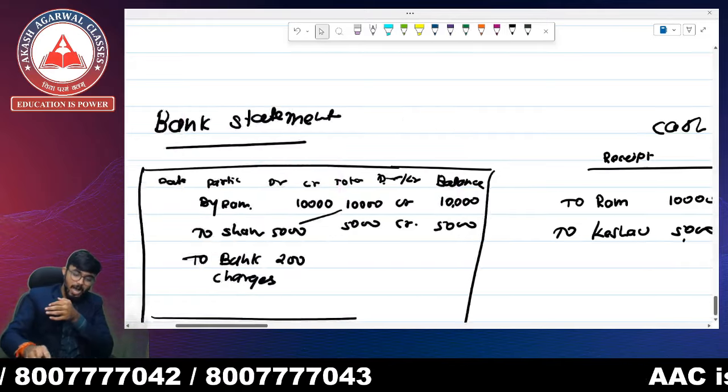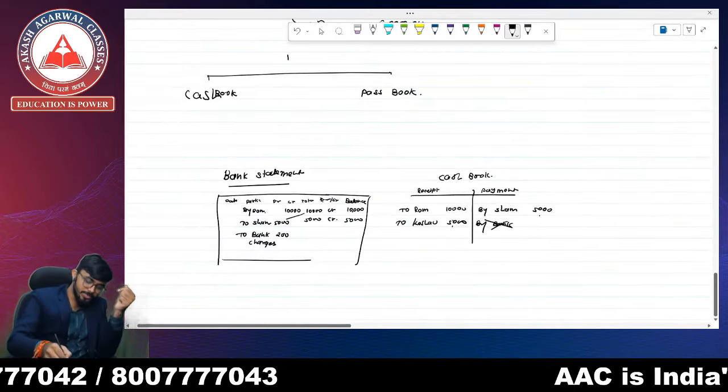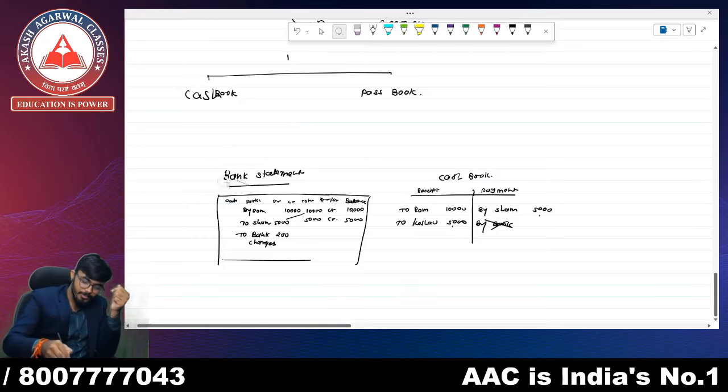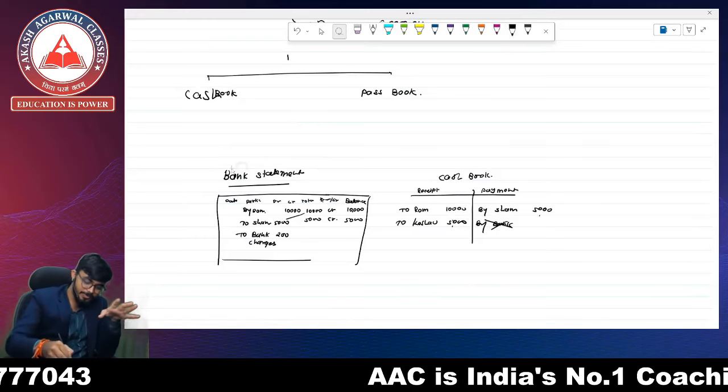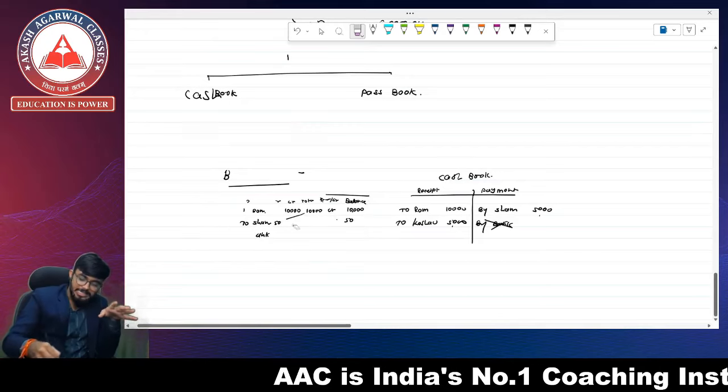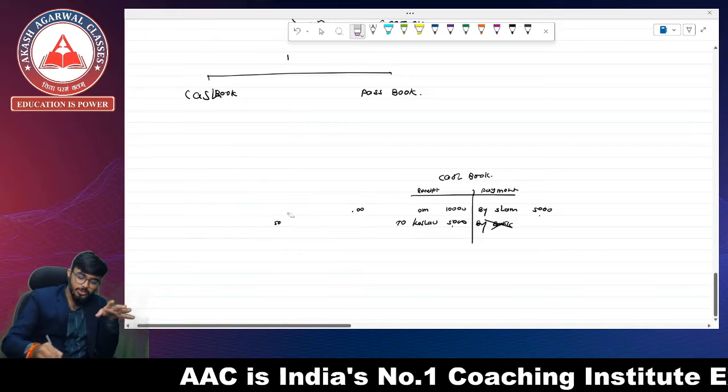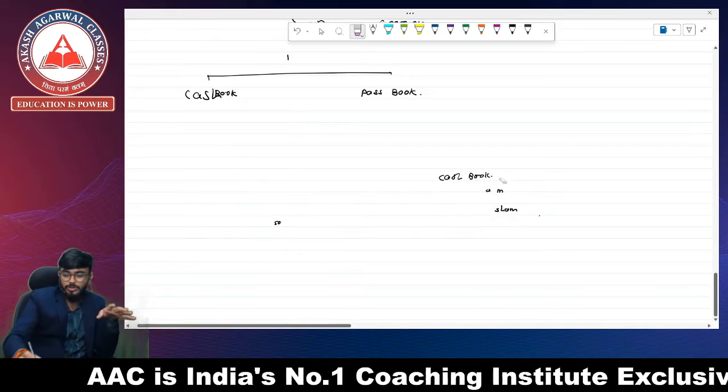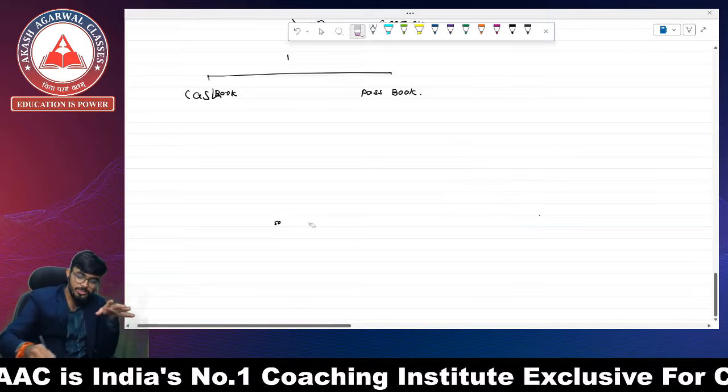So this is how the actual method of cash book and passbook works, and how rectification of error is made. But in this chapter we are not going to do this. They are not going to give us the cash book and they are not going to give us the passbook.